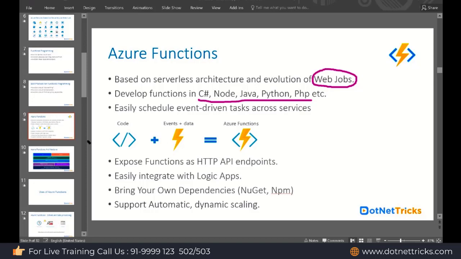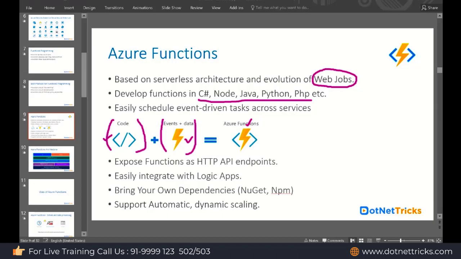The function, in fact, is a combination of code plus event equals function. That means whatever code you are writing here, that code is going to be executed when an event triggers, or when a particular event happens. So that's why here it is representing a trigger and this is representing the code. Trigger and code together make an Azure Function.